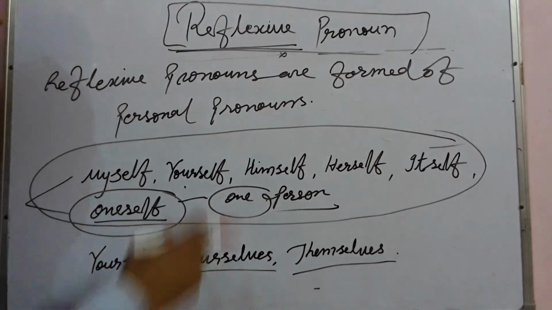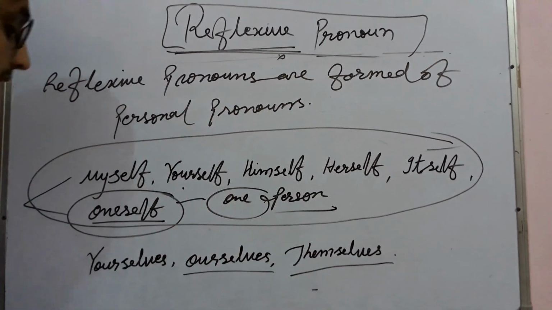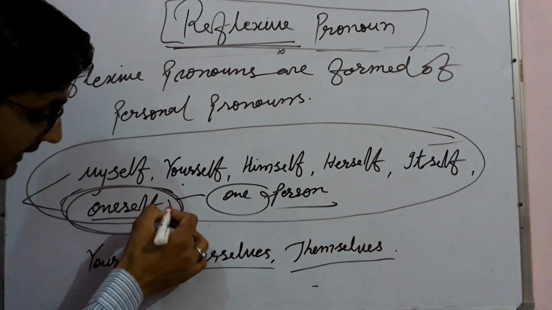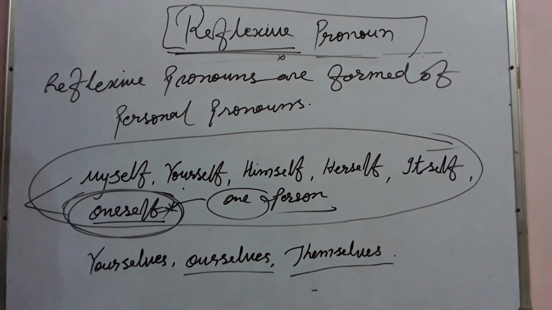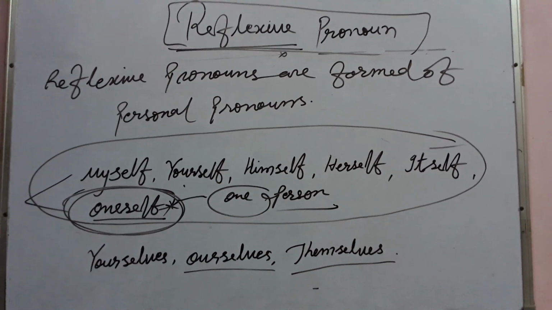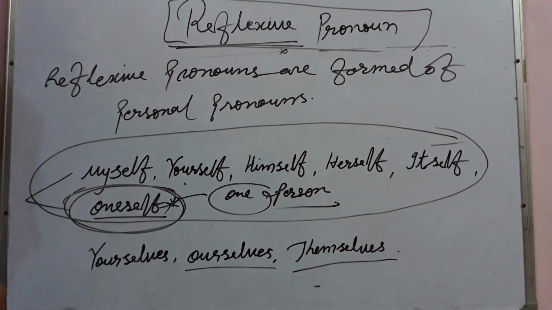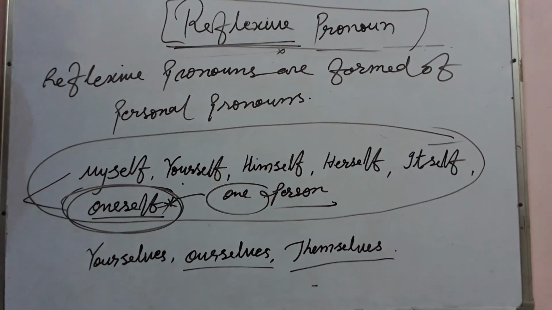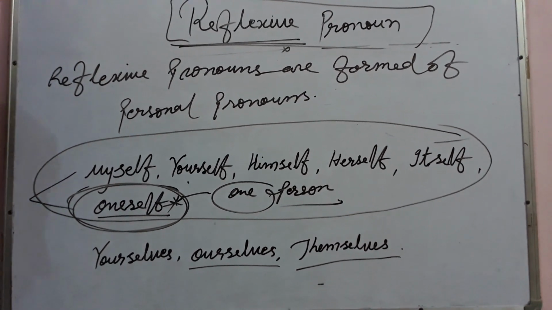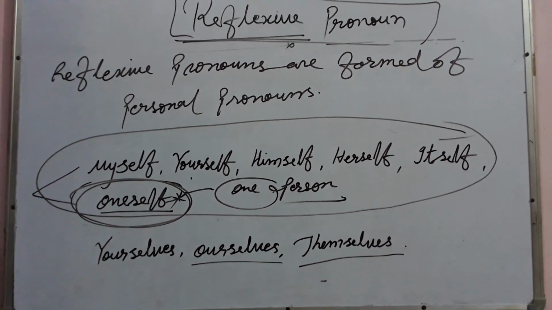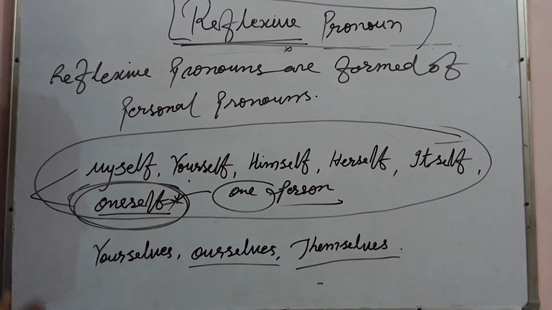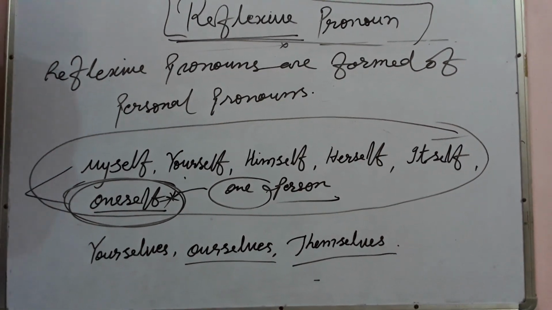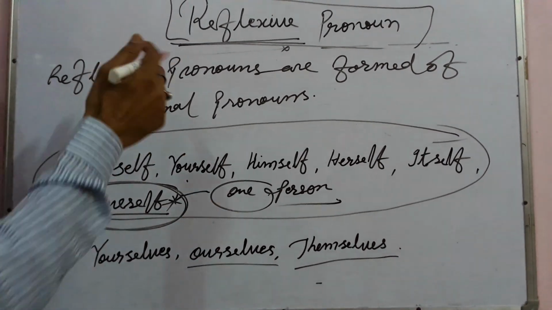Reflexive pronouns are formed of personal pronouns, except the single one, oneself, which is formed of an indefinite pronoun. So dear students, I think you have understood the basic introduction of reflexive pronoun and the words we use in this category. Now we understand this topic in detail.